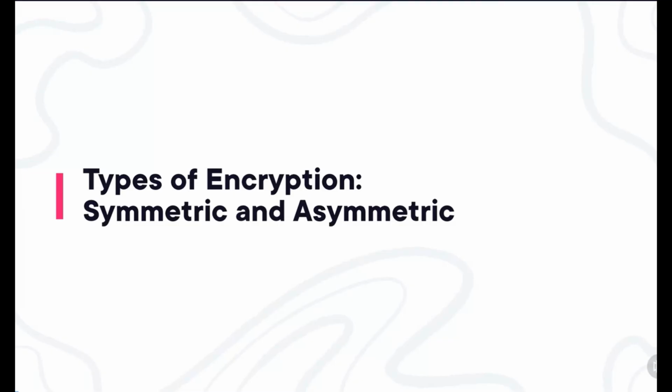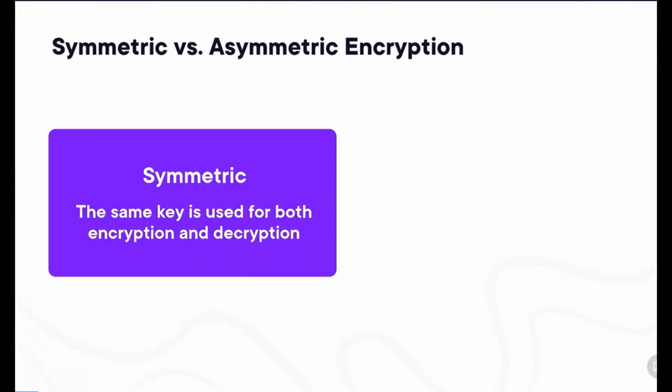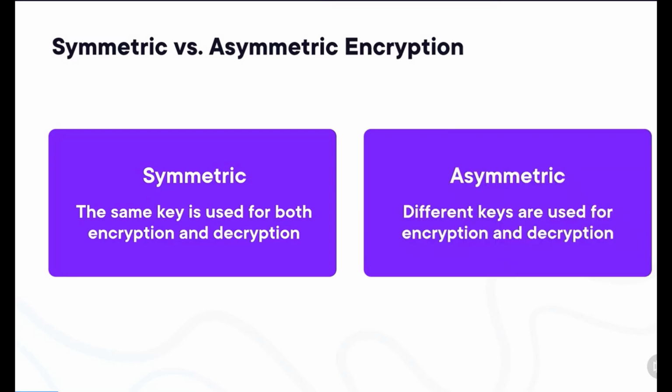There are many ways you can encrypt information, but generally speaking, there are two distinct approaches: symmetric and asymmetric encryption. When you're using symmetric encryption, you are using one key, and that same key is used for both encrypting and decrypting the information. When you're using asymmetric encryption, you are using two different keys, one for encrypting the information and one for decrypting the information.